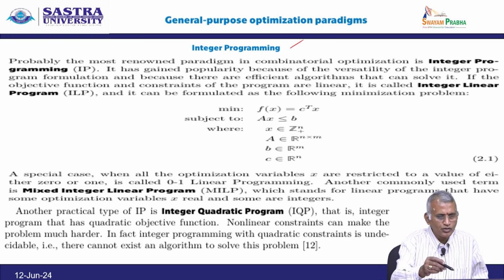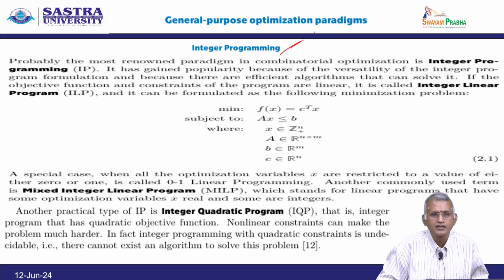So, probably the most renowned paradigm in combinatorial optimization is integer programming. It has gained popularity because of the versatility of the integer program formulation and because there are efficient algorithms that can solve it.